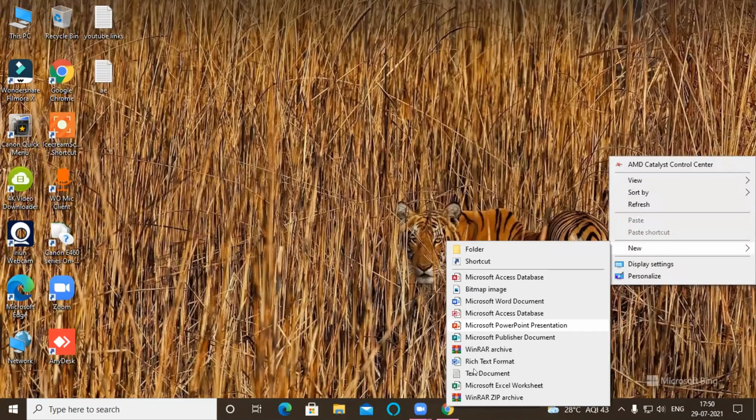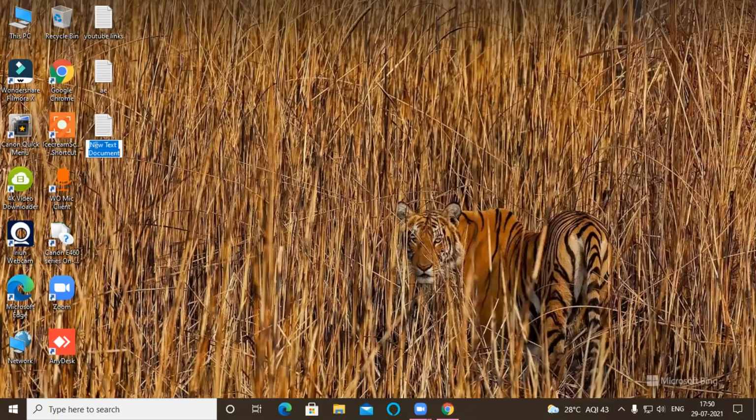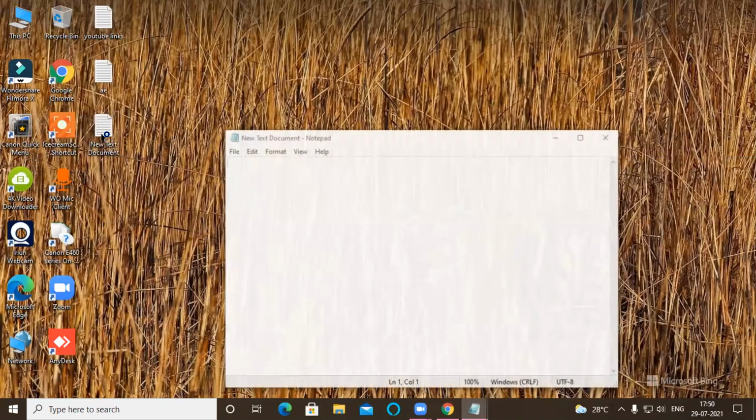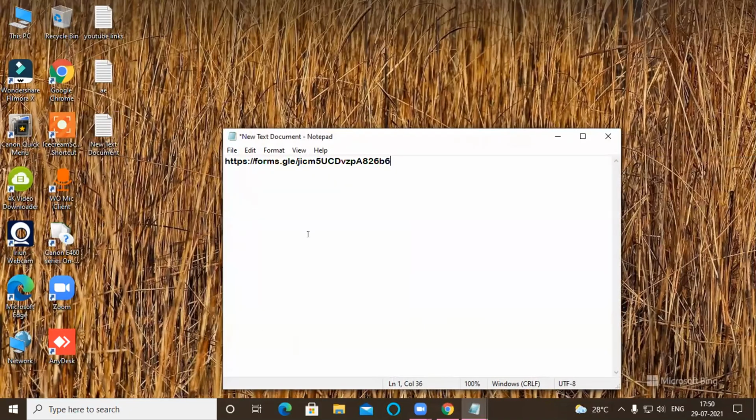I'm making one notepad and showing you. So you will get a link like this. You can send this link to the students on their WhatsApp group so that they can join the paper. Once this link has been sent, we have mentioned a duration of 45 minutes. Let's see how to limit the duration to 45 minutes.